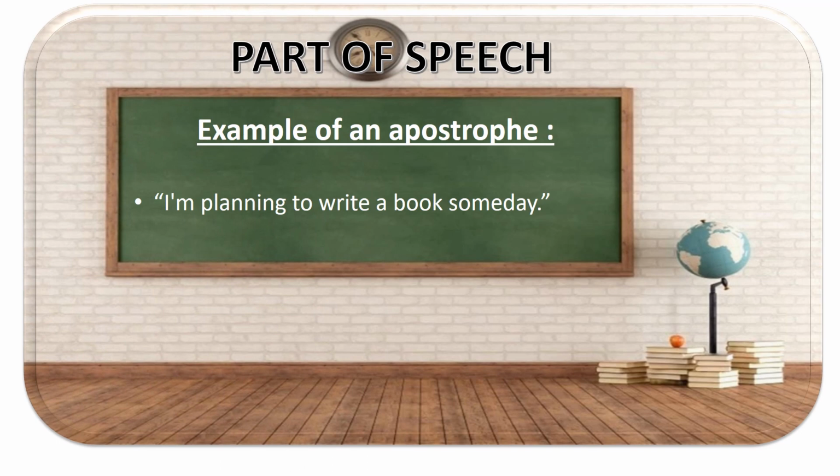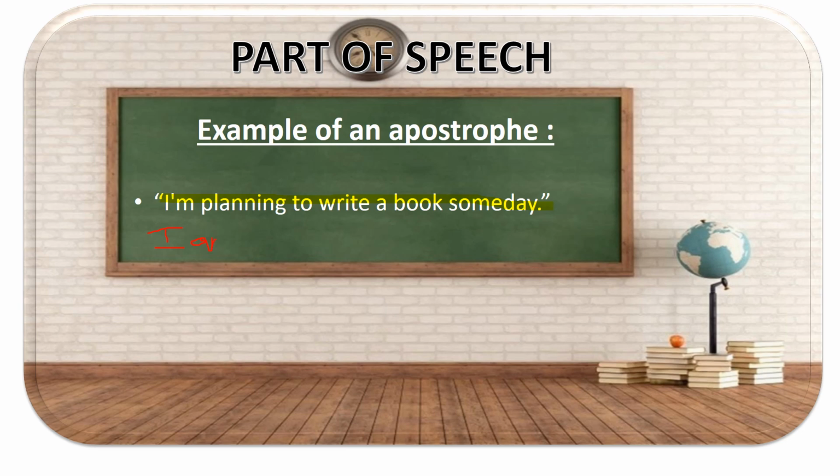For example, if you see in the sentence, it says, I'm planning to write a book someday. Here, I and am. They could have well written it as I am, that is, I and A M, am.